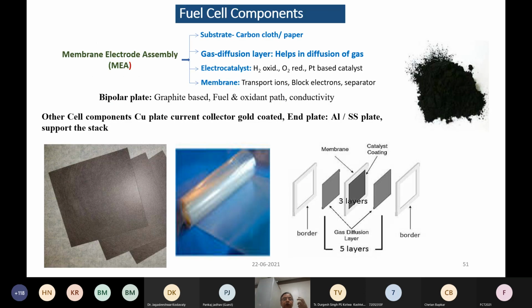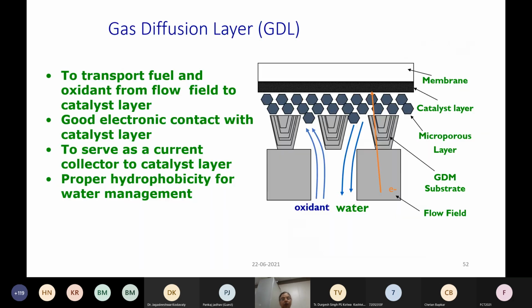So this substrate, the gas diffusion layer, and the catalyst and membrane, all these things together form what is known as a membrane electrode assembly. Apart from this, of course, you have bipolar plate and the other cell components like end plate, current collector, etc. So what is this gas diffusion layer?